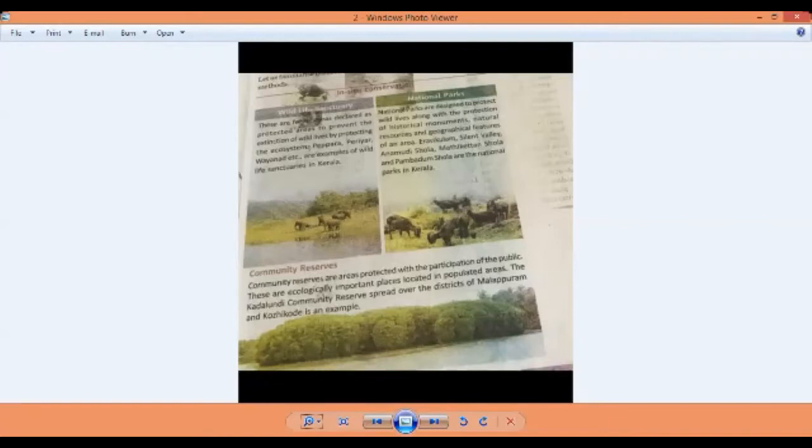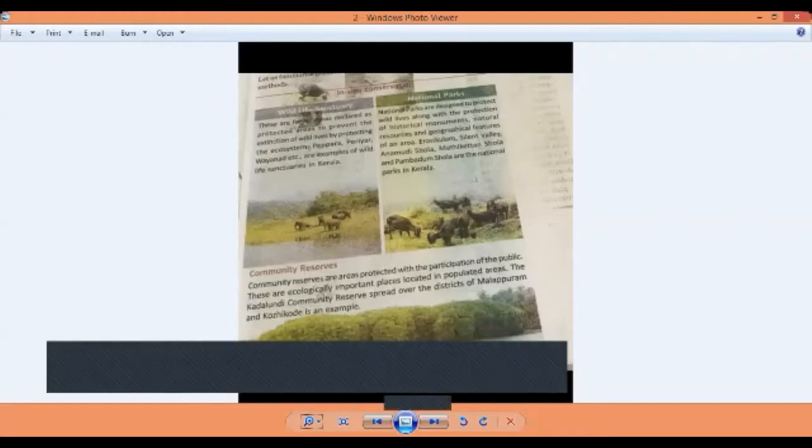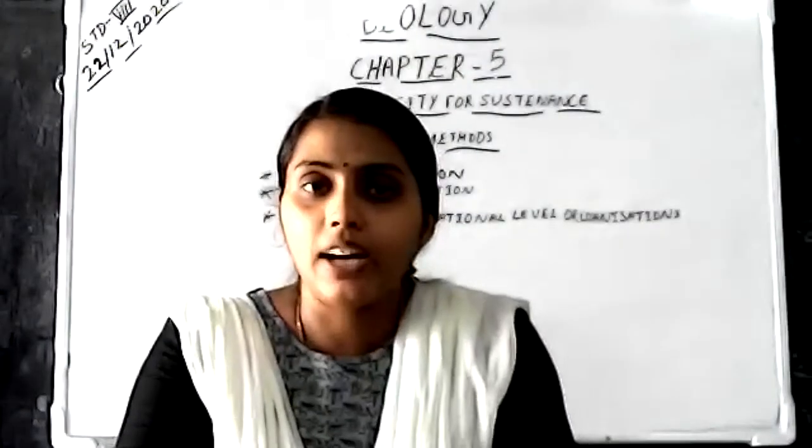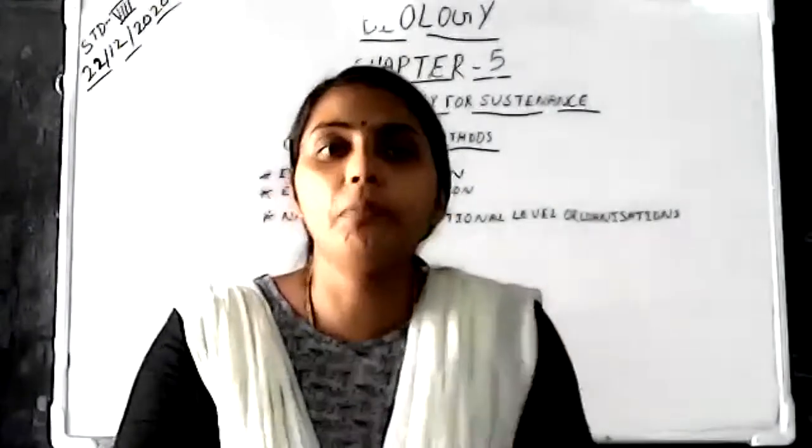You should study the examples for each ex situ and in situ conservation method. In the wildlife sanctuary, which are the examples? Peppara, Periyar, Wayanad, etc. are examples for the wildlife sanctuary. Then next is the national parks. You can see national parks in that picture. What about the national parks?